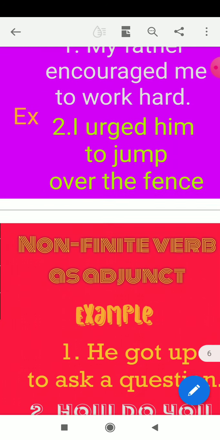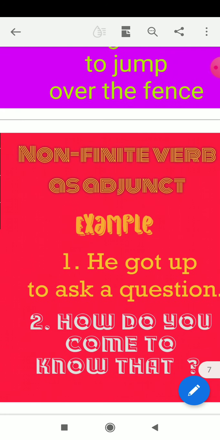Now come to the last point: non-finite verb as an adjunct. Adjunct means the extra part of the sentence. We can also omit the part from the sentence. He got up to ask a question. He got up is a full sentence. So to ask is the extra item, so it acts as an adjunct, and we can omit that part. He got up will be an independent sentence.